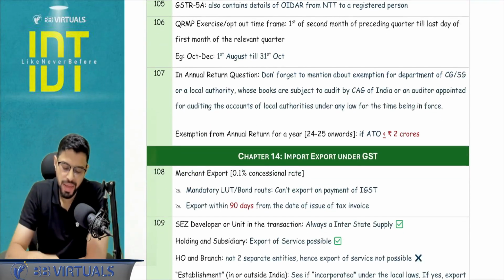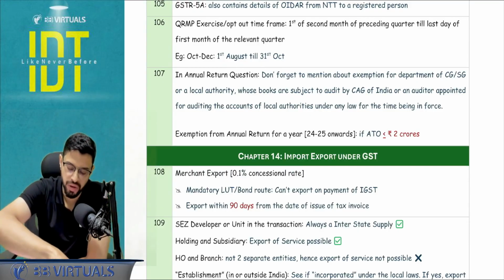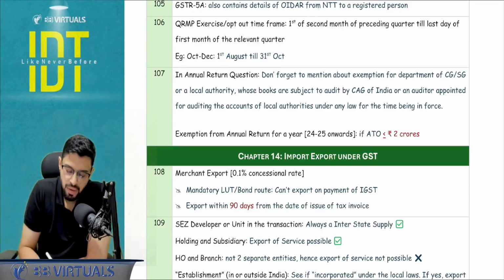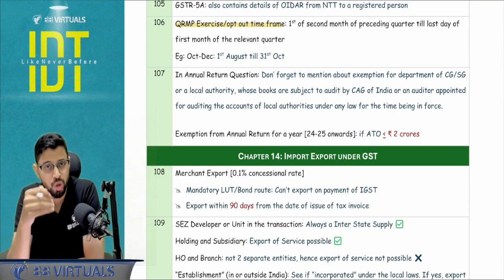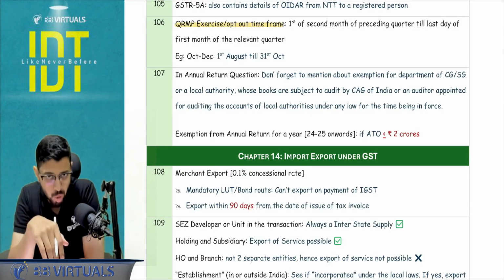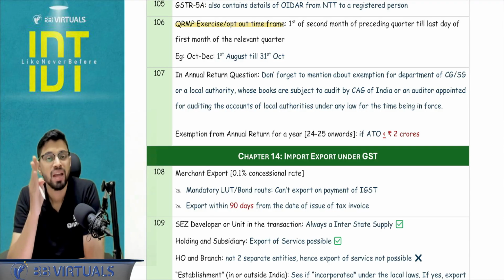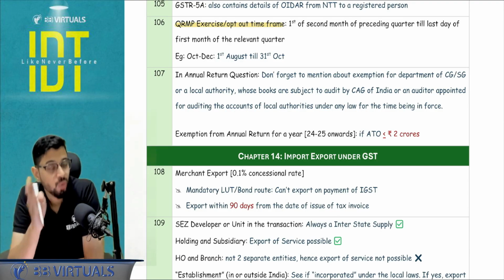Next, QRMP exercising or QRMP opting out time frame. Basically it's a time frame which is decided in which you should be declaring or opting out of the QRMP. Now what is that time frame? First of the second month of the preceding quarter.